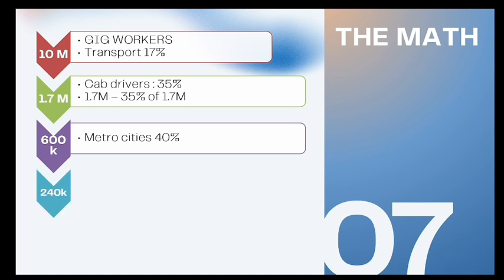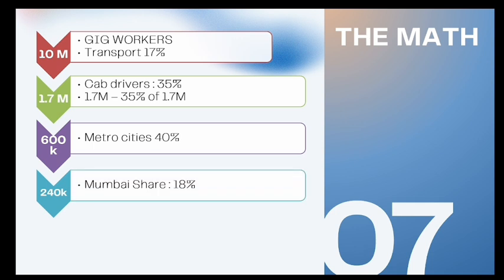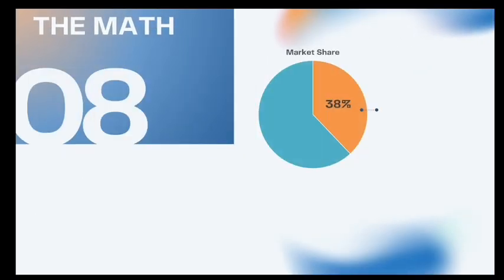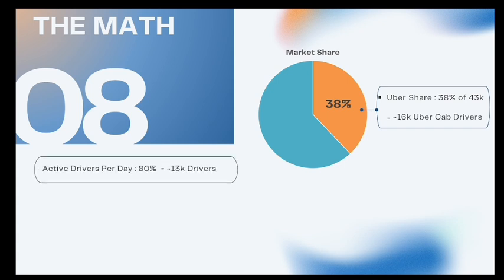So that gives us around 240k drivers in metro cities alone. Now, the Mumbai share is around 18%, which gives us 43,000 cab drivers in Mumbai alone. Now, looking at the market share of Uber, which is around 38% of the total, 38% of 43,000 gives us nearly 16,000 Uber cab drivers in Mumbai.